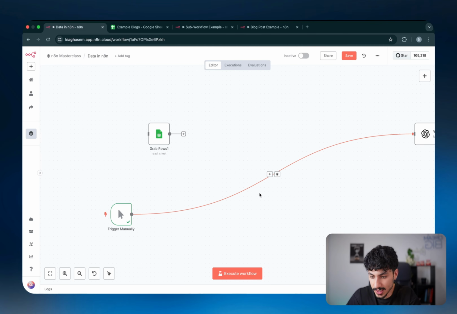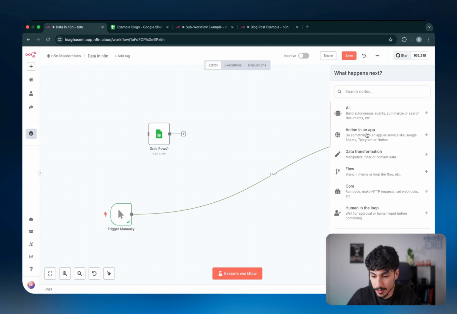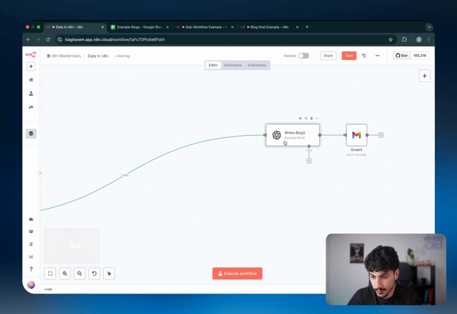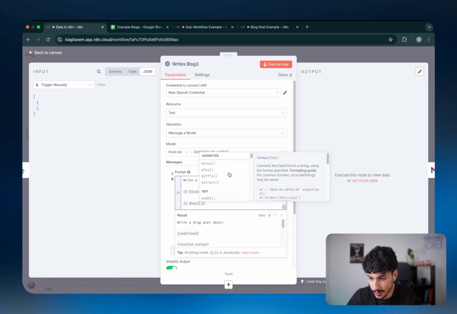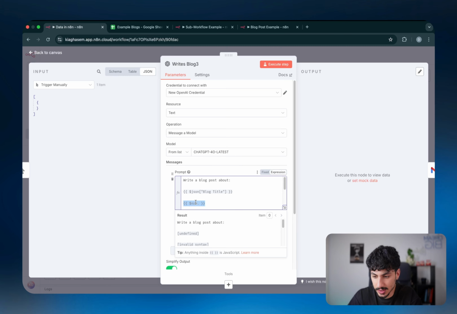Now, I probably never have used these date time nodes. That's because if I were to just, for example, go directly to ChatGPT, what I could do is just inside the expression, I can actually define all of those functions. So I can format it, I can take away from the date, I can add to the date, I can extract part of the date. So literally all of those specific functions you can define just inside the actual expression.